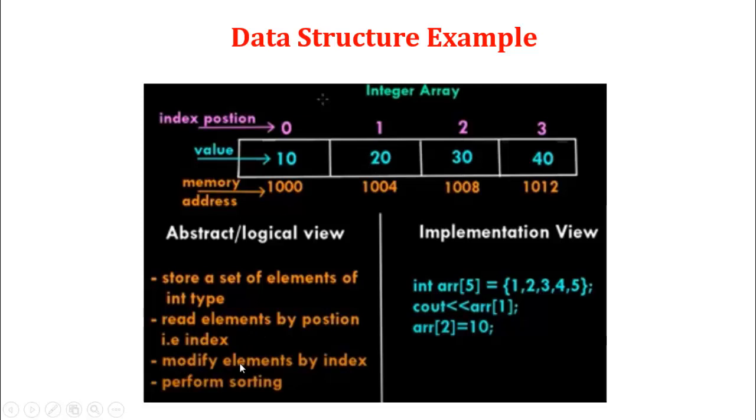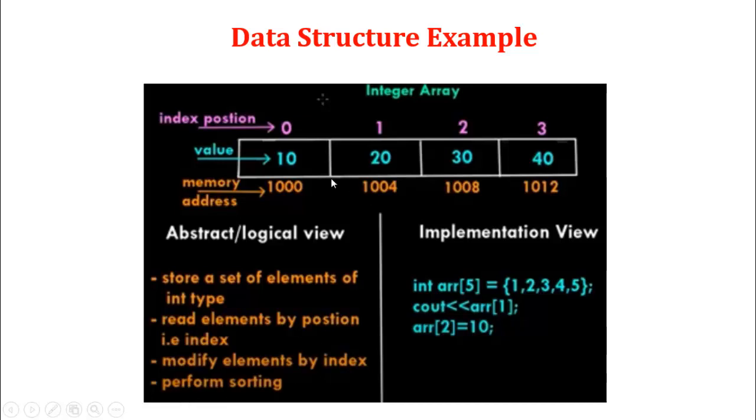Third, modify the element by the index. We can replace an element, that we call modify. If my index position is 1 and the value stored in the array is 20, we can replace it with 50, which means we can modify an element by index position.